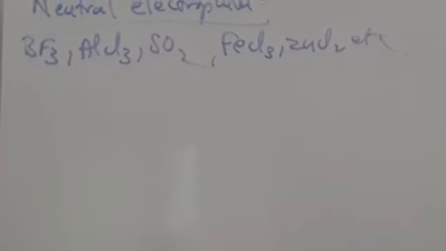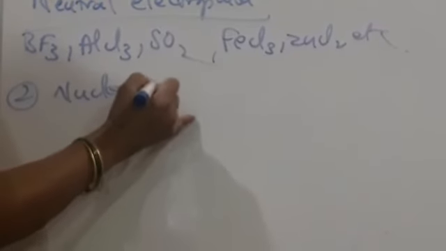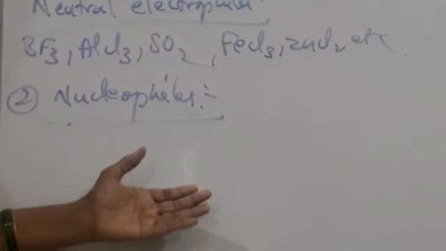Then coming to nucleophiles. Electrophiles are electron attracting species, and nucleophiles are nucleus attracting species. What is the charge of the nucleus? The nucleus charge is positive.